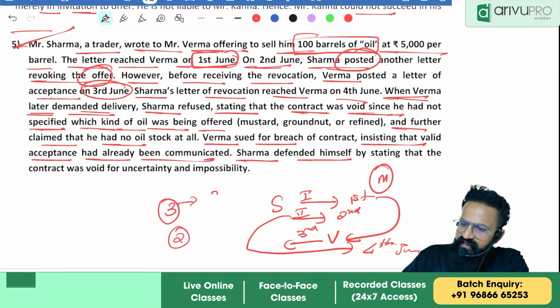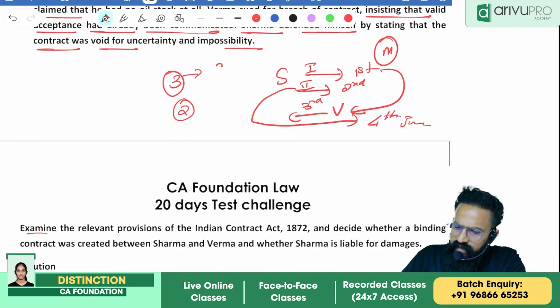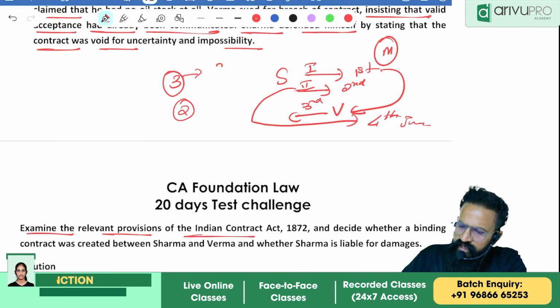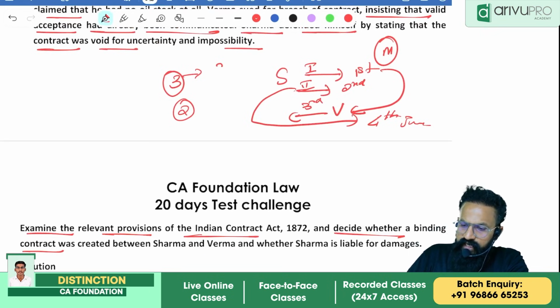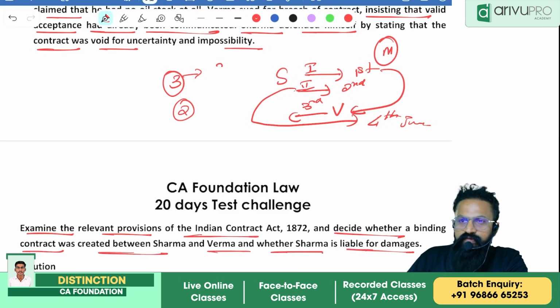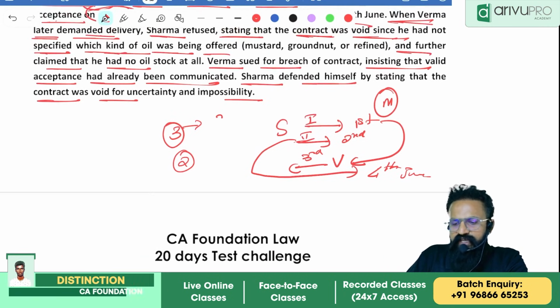Sharma defended himself by stating that the contract was void for uncertainty and impossibility. Examine the relevant provision of the Indian Contract Act 1872 and decide whether a binding contract was created between Sharma and Verma and whether Sharma is liable for damages. That's the question. I would say this can carry probably 6 marks.